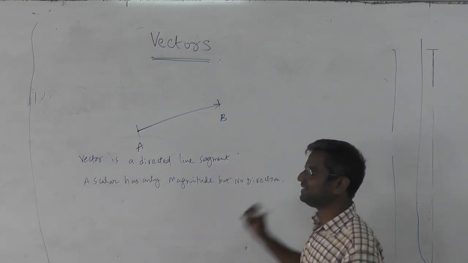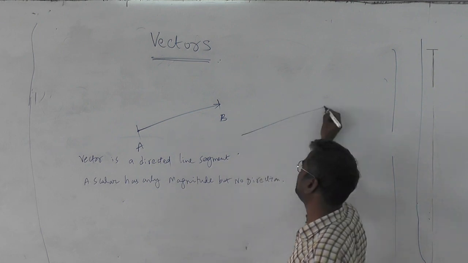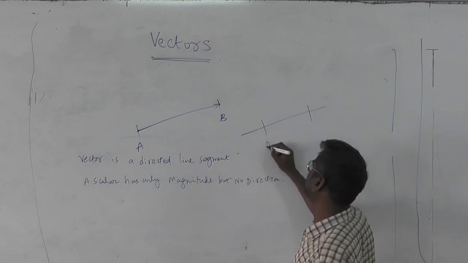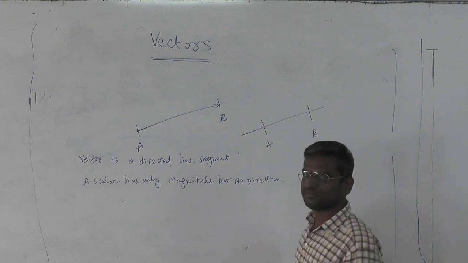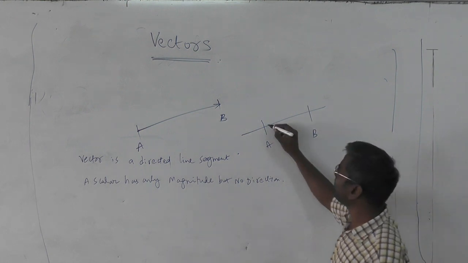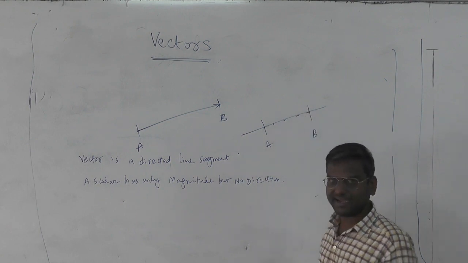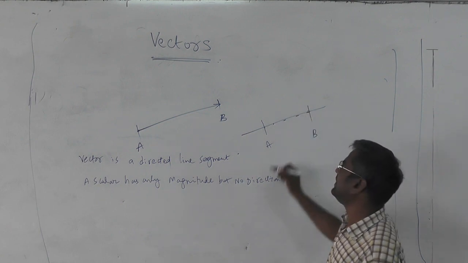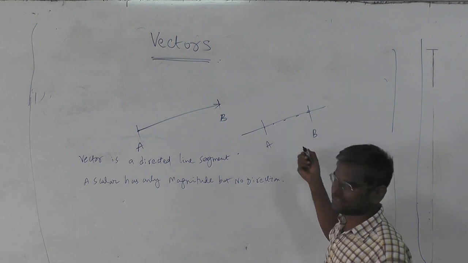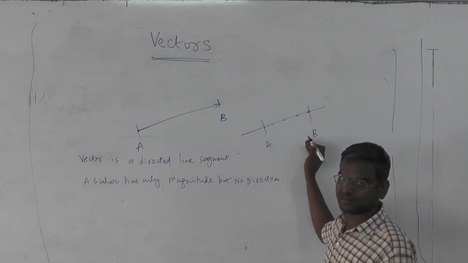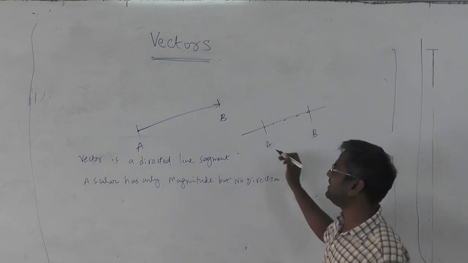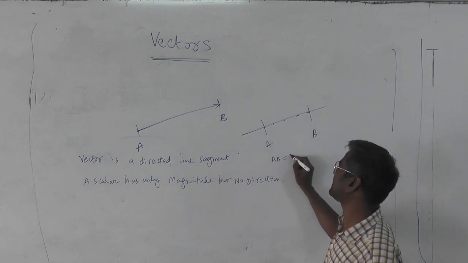For example, if you take a 2D straight line and part of it is line segment AB, this AB is just the distance between the points A and B. Okay, so there is no fixed direction, no difference between A to B or B to A. So you can say AB distance is a scalar.